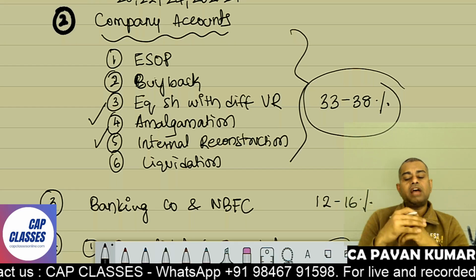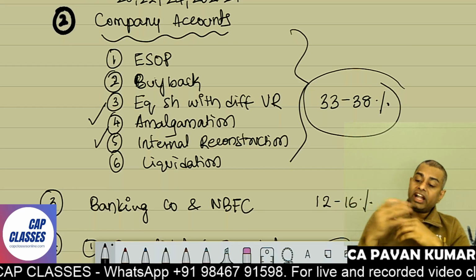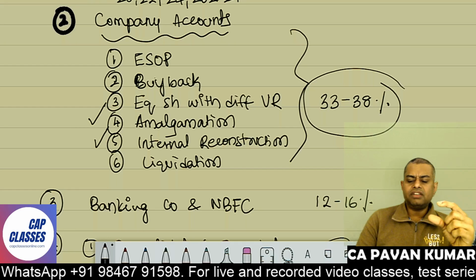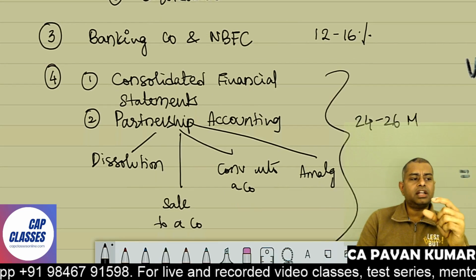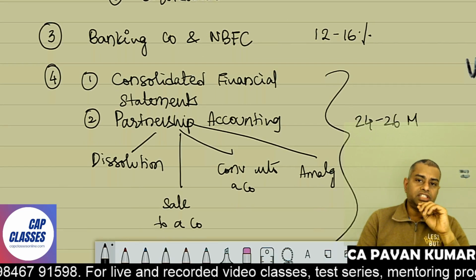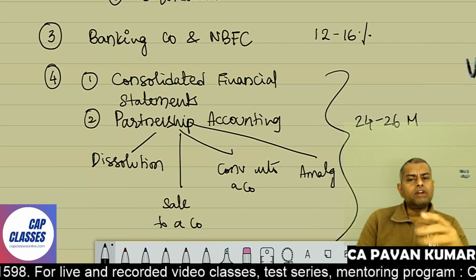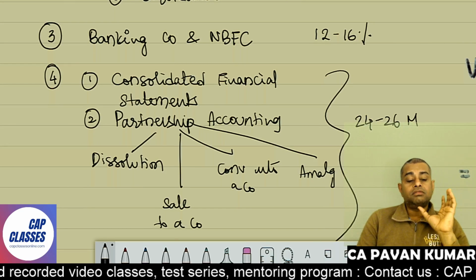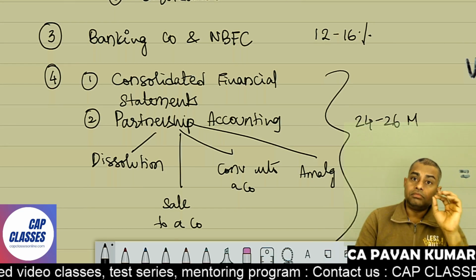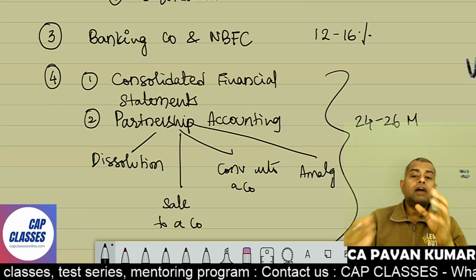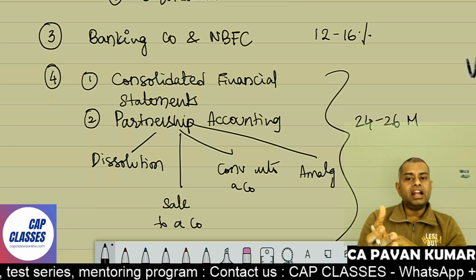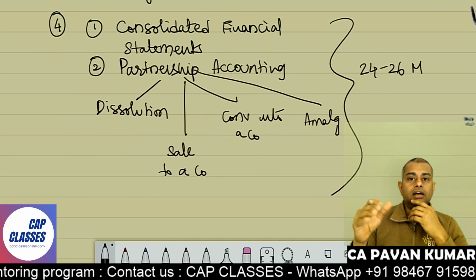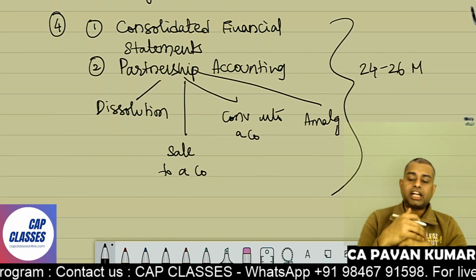So obviously it has the highest weightage as well, 32 to 38% weightage. The third one is a very small portion, banking companies and NBFCs, which is 12 to 16. Good news is a few of the topics were deleted from your syllabus 2 years back. So many topics have been deleted, so you are very safe and happy. Of course, new accounting standards have been added, which are a little advanced. Don't worry about it. Then comes the fourth area, consolidation, CFS, and partnership accounting.